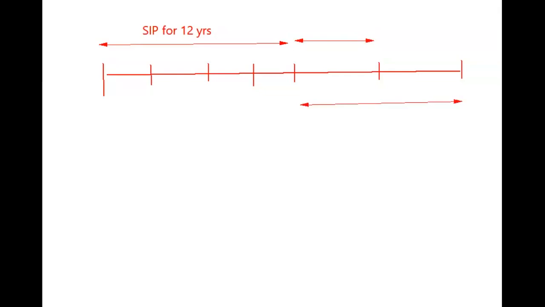Then what is happening? This period is happening only in the liquid scheme. So here this below line is fully liquid. In fact, the last line, this period, is not required in the equity line. Equity line ends at age 15.